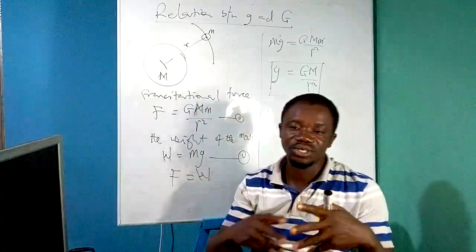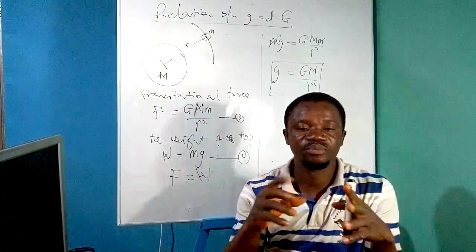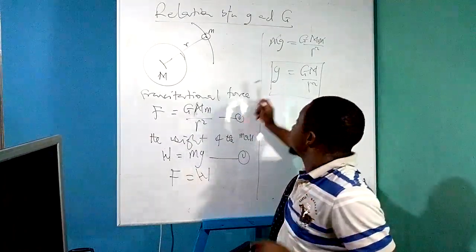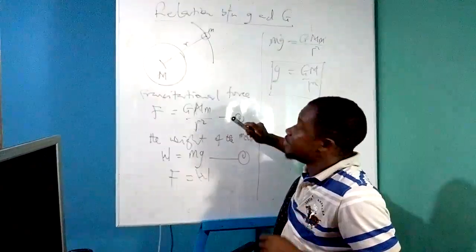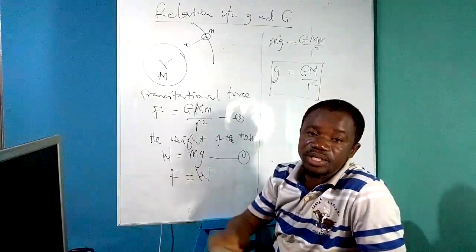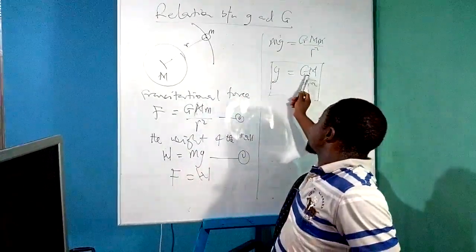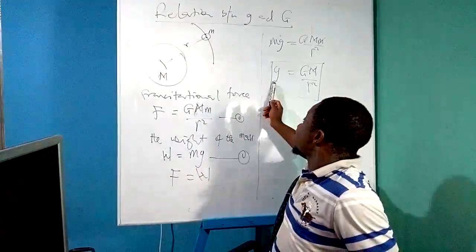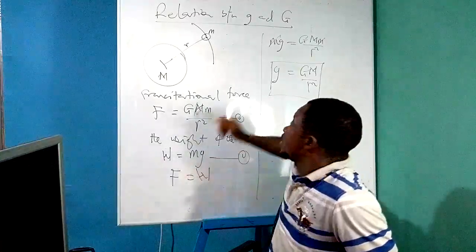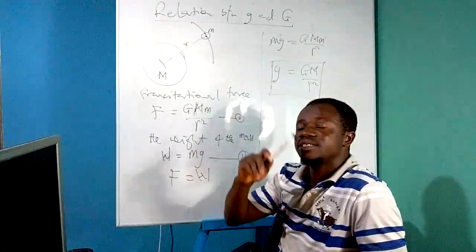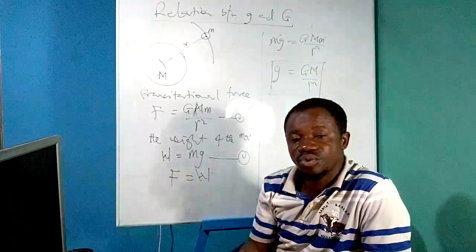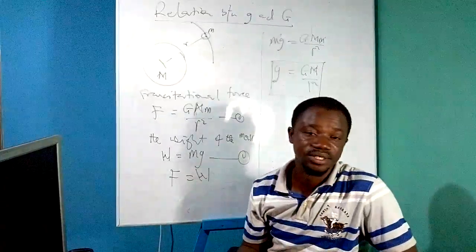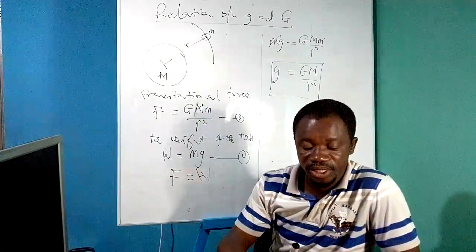So you can be asked to give some differences between capital G and small g. Small g is a vector quantity, capital G is a scalar quantity. Small g varies from place to place, even on the Earth's surface, but capital G is constant everywhere. Small g has unit meter per second squared, capital G has unit Newton meter squared per kilogram squared. So these are some of the differences that exist between small g and capital G.